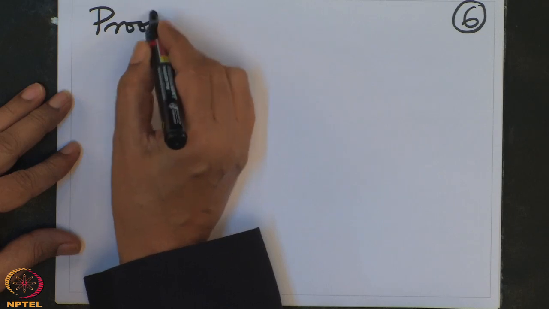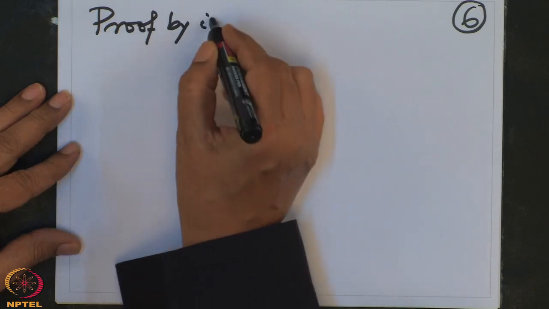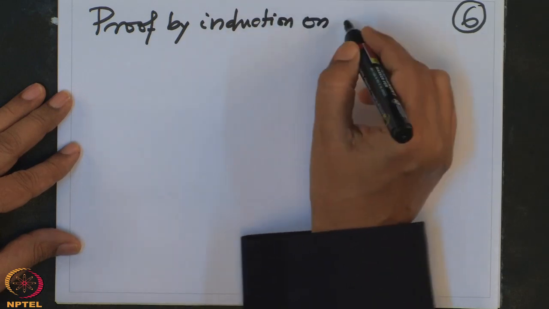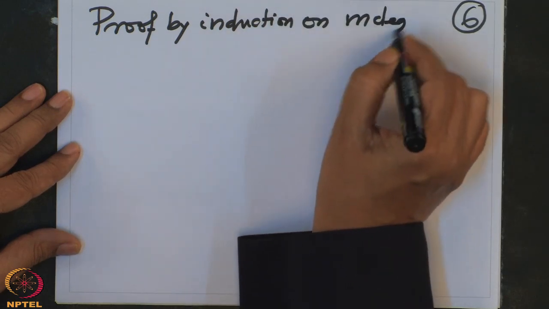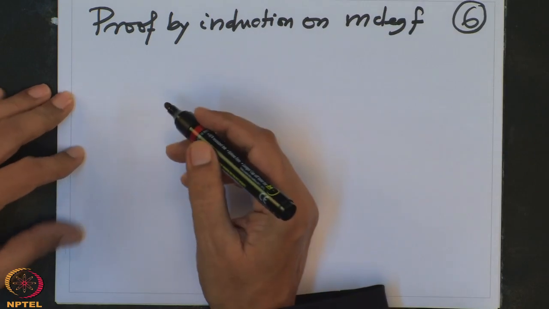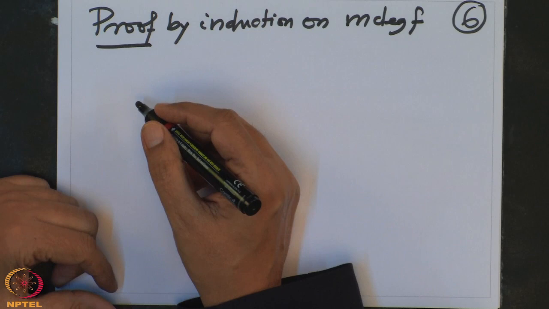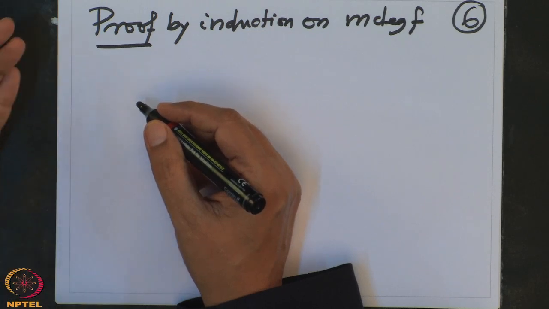And I am going to prove this assertion by induction on the multi-degree of f. So where does the induction start? Let us see.